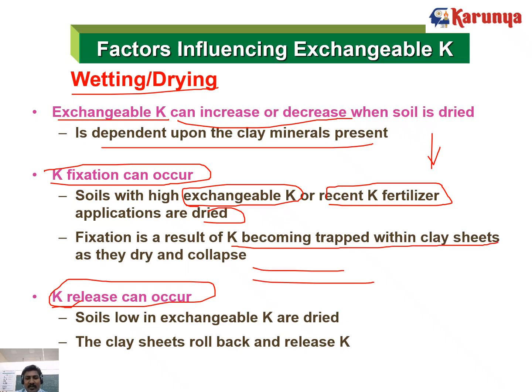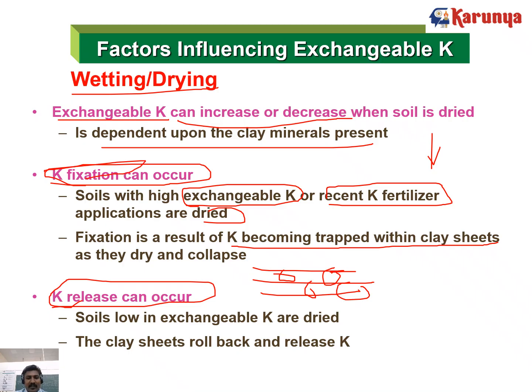I have told you that these are the layer silicate sheets. Between these layer silicates, the potassium will be entrapped. When it becomes very dry and brittle in nature, the potassium fixation will occur.